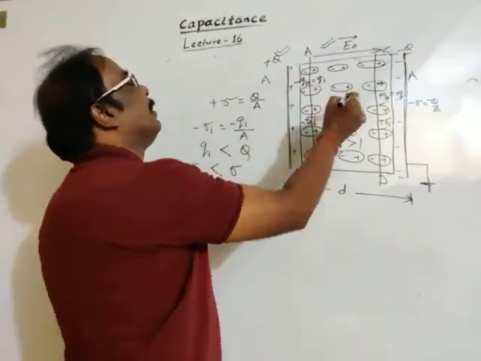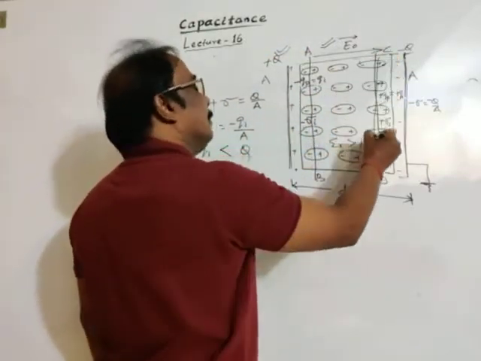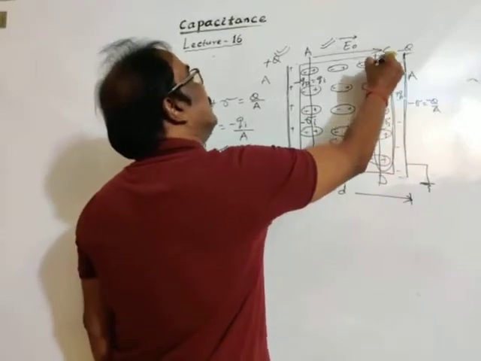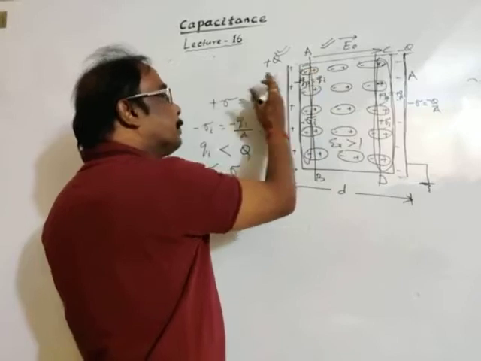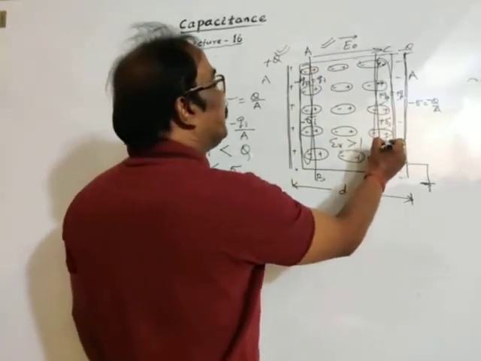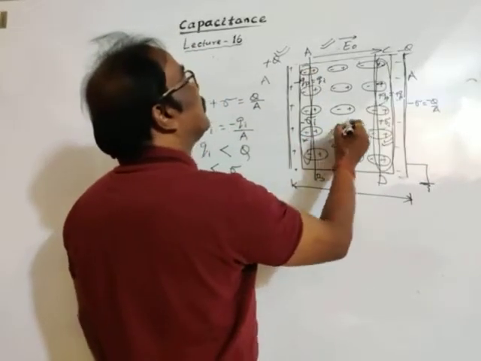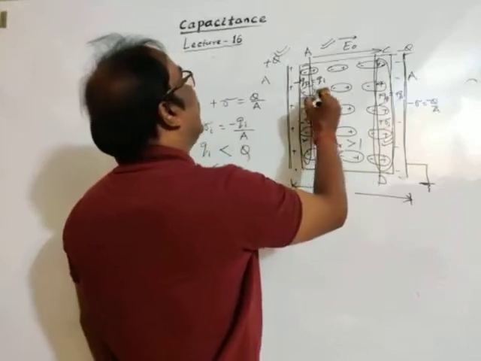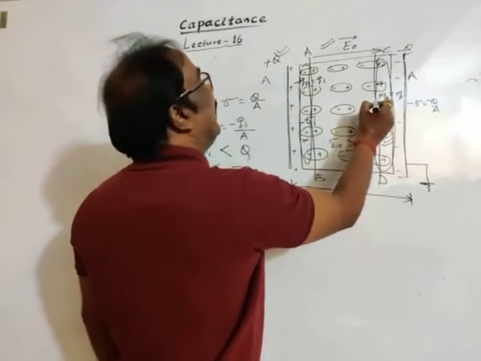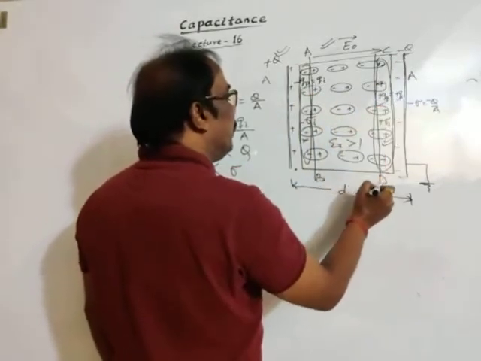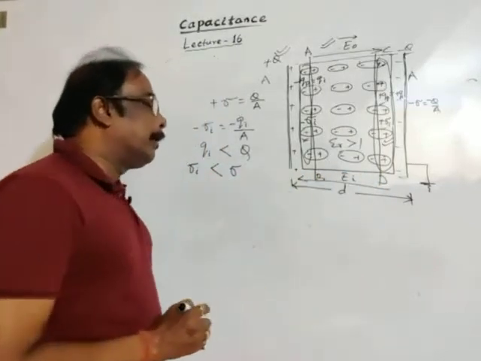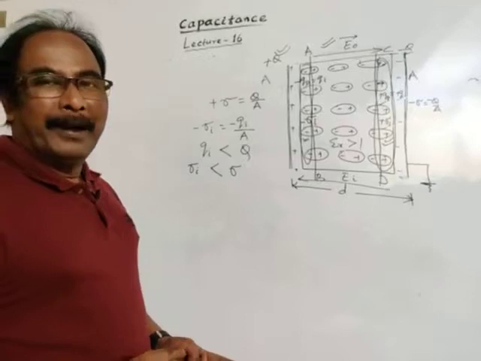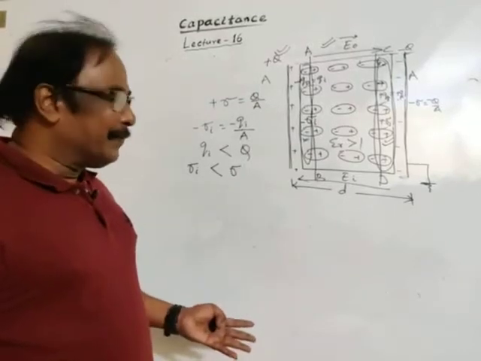Now the resulting positive charges are on this side and the negative charges on the other side, so due to these charges QP and minus QP, the electric field will be in the opposite direction. This is the induced electric field EI, or electric field due to polarization.